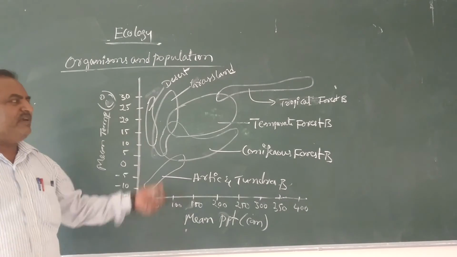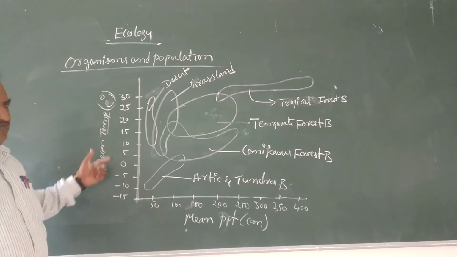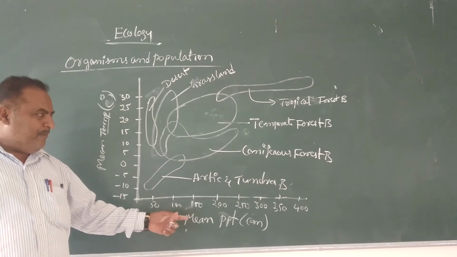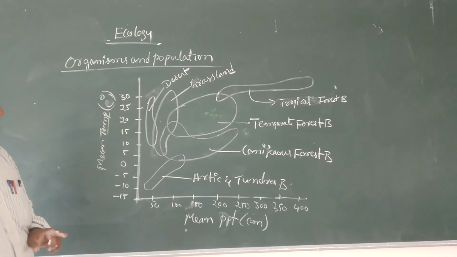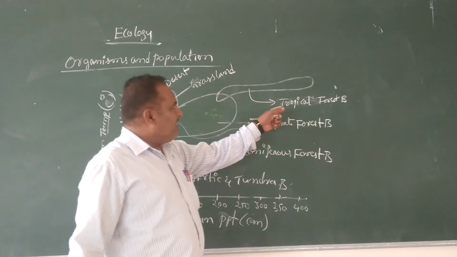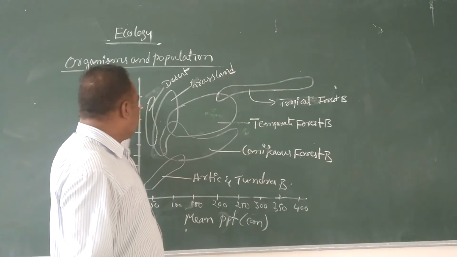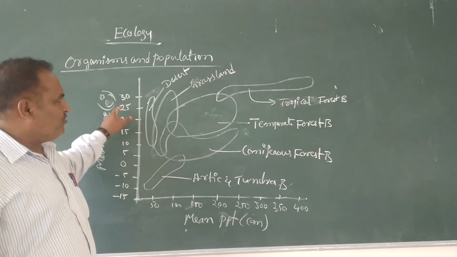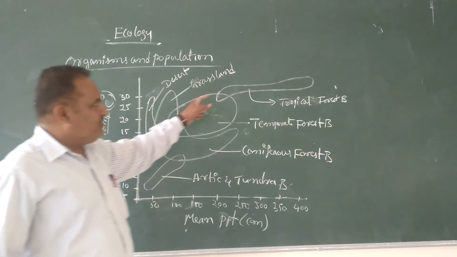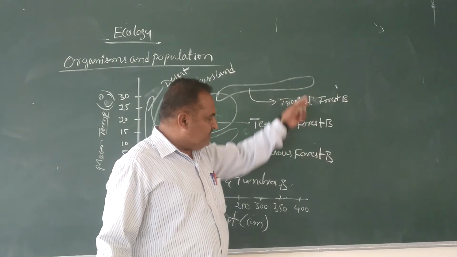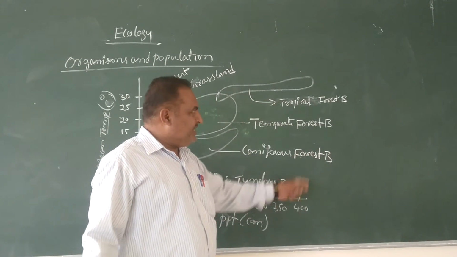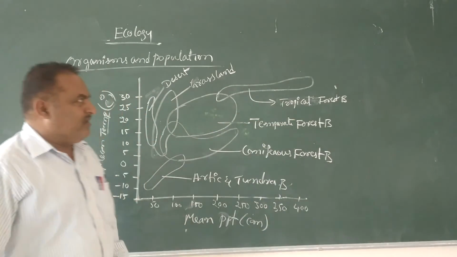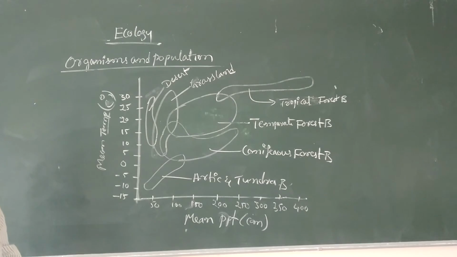Particularly in the case of different biomes, each has its own mean temperature and mean precipitation. In this biome, the temperature is very low. As the temperature increases to 25 degrees Celsius or more, rainfall is also maximum. Precipitation is also maximum, particularly in the case of the tropical forest biome.